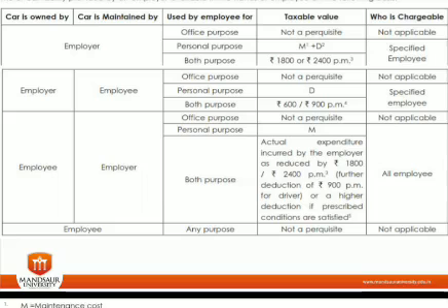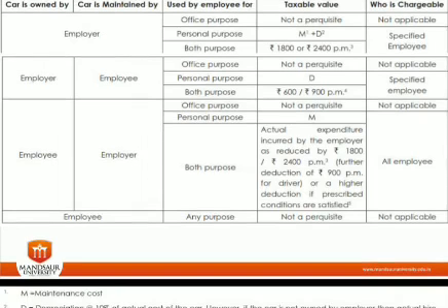And the third categorization is if the car is owned by the employee, the car is in the name of the employee, and the maintenance cost is also paid by the employer. Then, if it is for office purpose, that is not a perquisite. If it is for personal purpose, only the maintenance cost is the taxable value. And if it is used for both the purposes, then 1800 for a small car and 2400 for the big car, plus 900 per month for the driver charges also. Right. And if the car is owned and maintained both by the employee itself, then there is no consideration, that is not a perquisite.